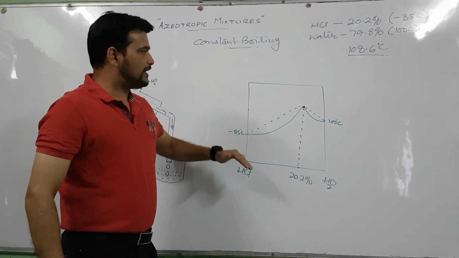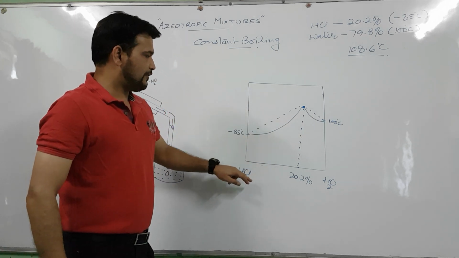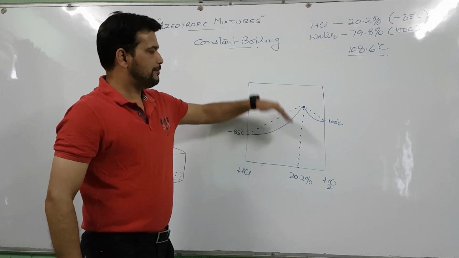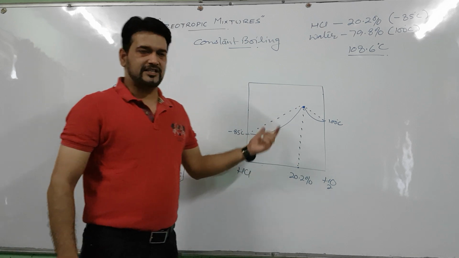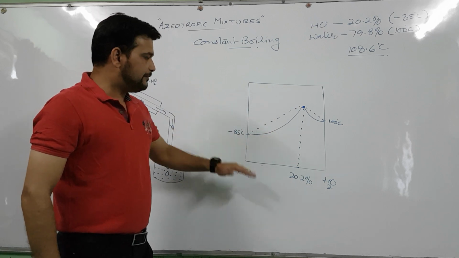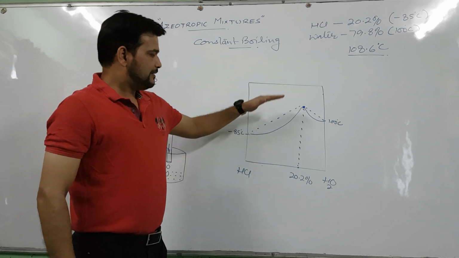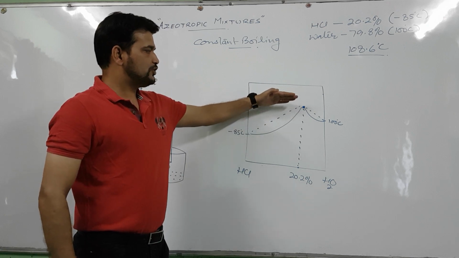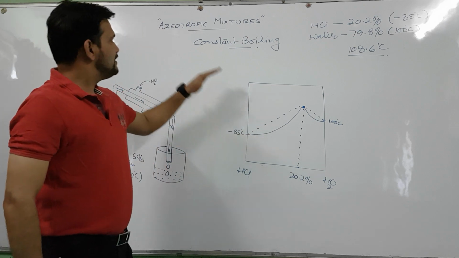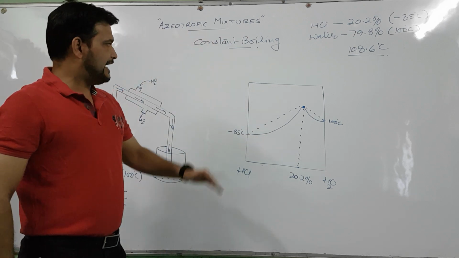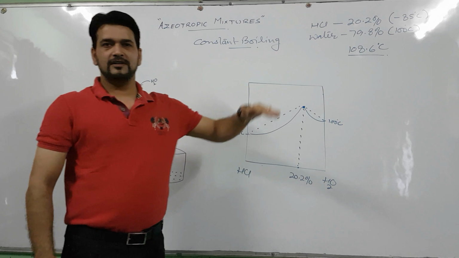In case of minimum boiling point, this point is lower than both the components, and in case of maximum boiling point, this point is above both the components. And the other noteworthy point, as I have mentioned, is that minimum boiling azeotropic mixtures show positive deviations and maximum boiling azeotropic mixtures show negative deviations. So this was the azeotropic mixture, and the examples were minimum boiling azeotropes and maximum boiling azeotropes.